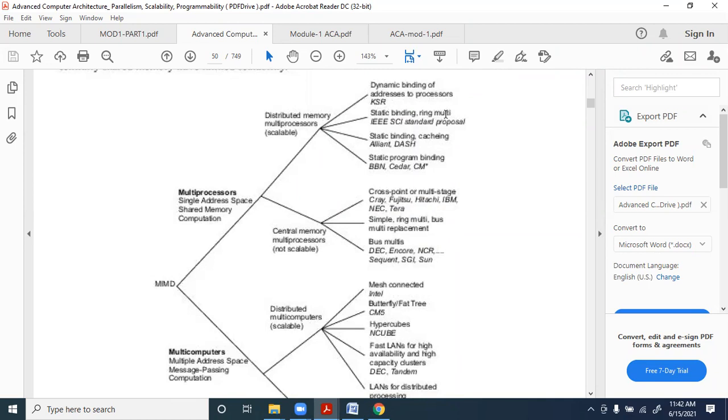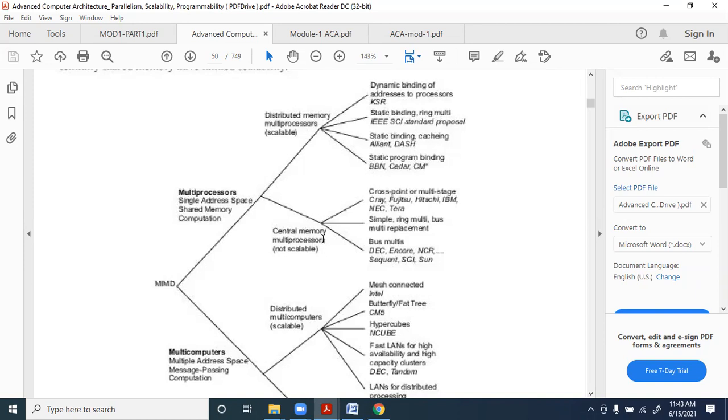Then the static binding ring multi, IEEE SCI standard proposal. Then static binding caching, which might be Allant, that might be the example. Static program binding is BBN, CEDAR, and CM. These are the examples, and again IEEE SCI standard proposal, KSR, all these are examples.